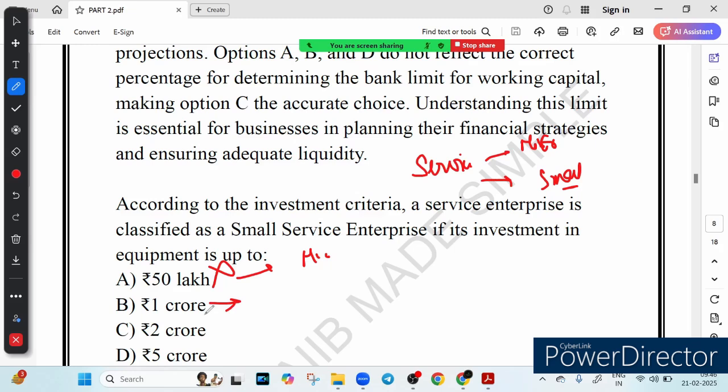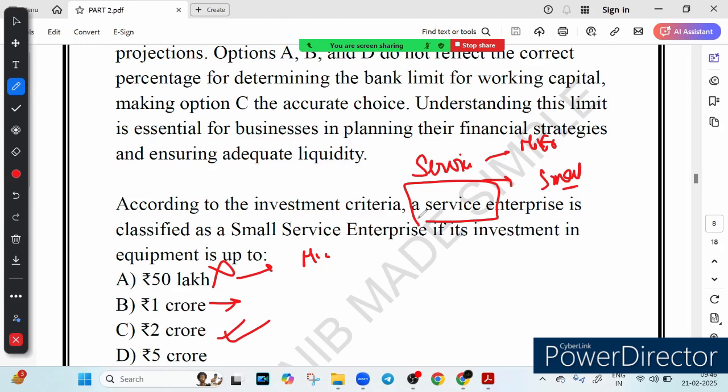What about 1 crore? 1 crore is also wrong. 1 crore is a significant investment, but it is not the correct upper limit for a small service enterprise. 2 crore is the correct answer, right? A small service enterprise is defined as a business in the service sector whose investment in equipment does not exceed 2 crore. मतलब ये हुआ कि स्मॉल सर्विस एंटरप्राइज एक ऐसा बिजनेस होता है जिसका इन्वेस्टमेंट खासकर सर्विस सेक्टर में, क्योंकि क्लियरली लिखा हुआ है सर्विस सेक्टर. So it is a business in a service sector whose investment in equipment does not exceed 2 crore.